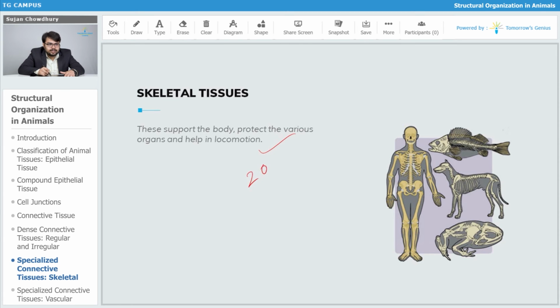We have 206 bones as well as 639 muscles in different parts of the body, which are going to help us in locomotion. And definitely the bones and muscles are associated with the skeletal structures. The skeletal tissues include cartilage and bone, and to help them we have got muscles.